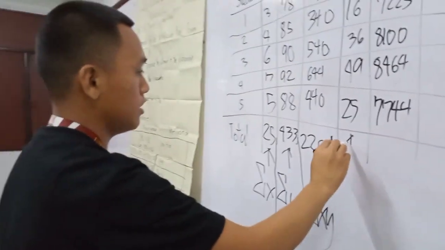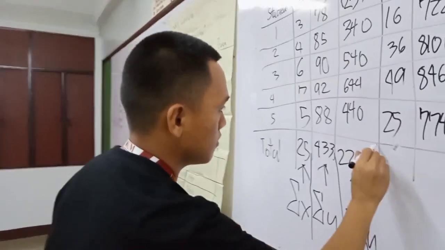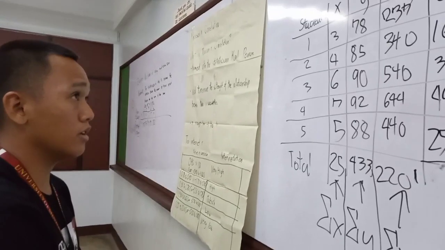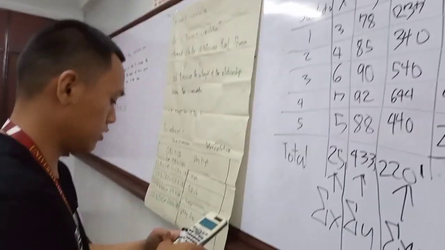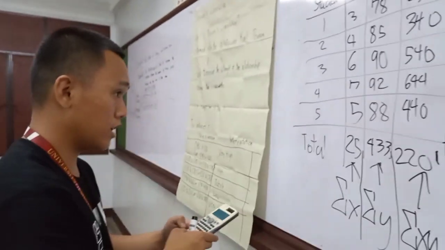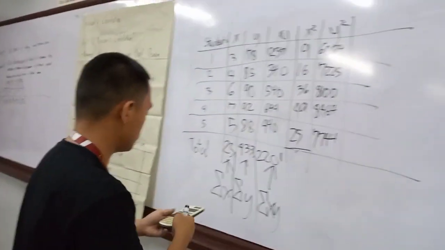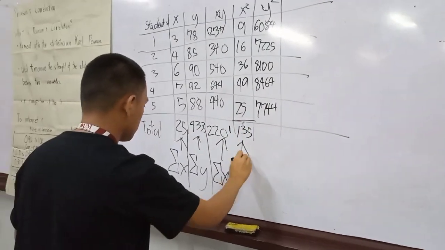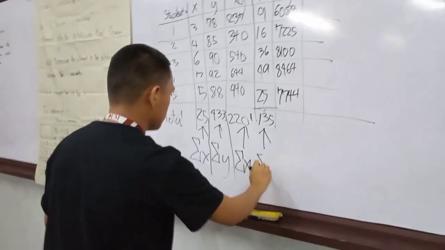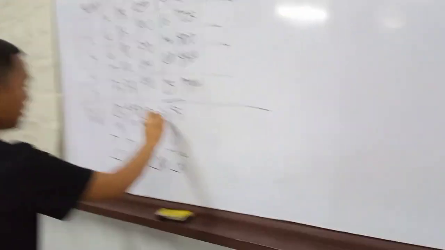So here, 9 plus 16 plus 36 plus 49 plus 25 equals 135. Yeah, that's variable x squared.